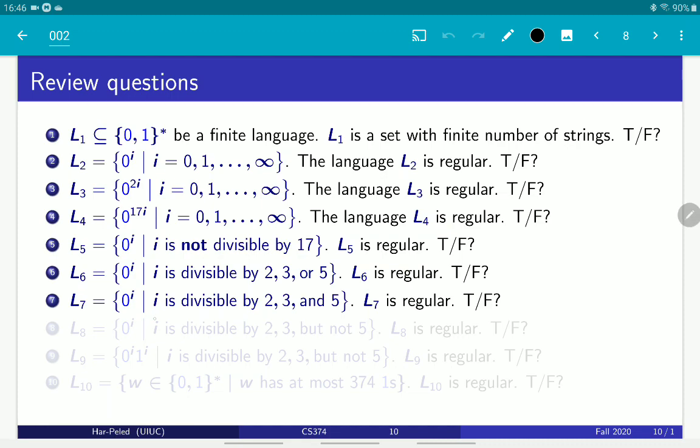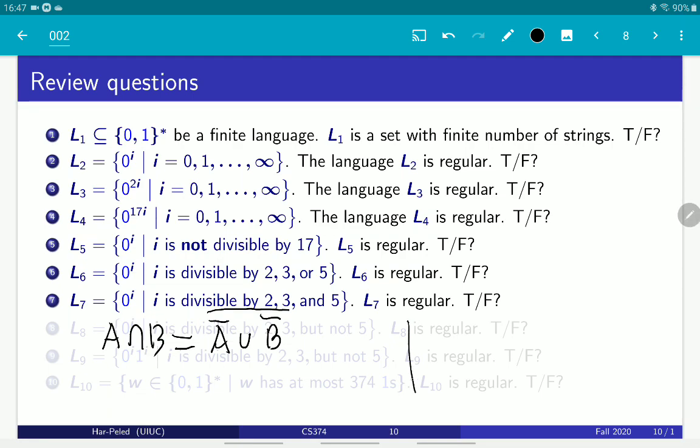Okay, next one. This is similar. We want all the strings whose length is divisible by 2, 3, and 5 instead of or. So what we really need here is the fact that if A and B are regular languages, then the intersection is also regular. I want to show that regular languages are closed under intersection. And this is not hard to show if you remember the De Morgan formula. The De Morgan formula says that the intersection of two languages is the complement of the union of the complement languages.